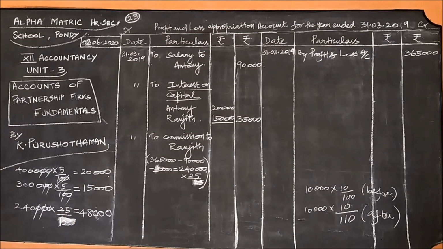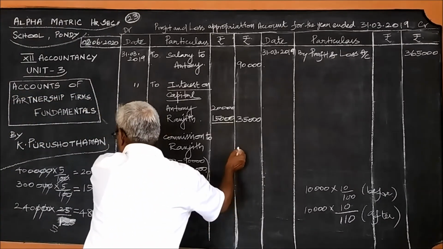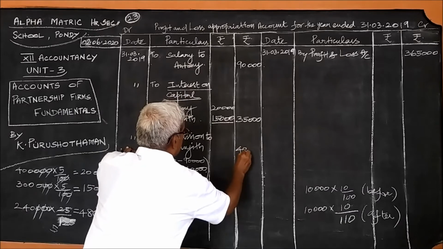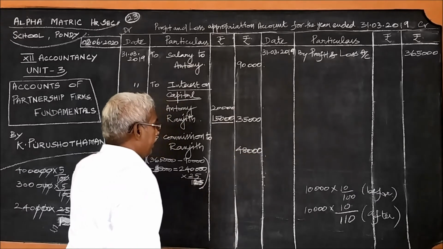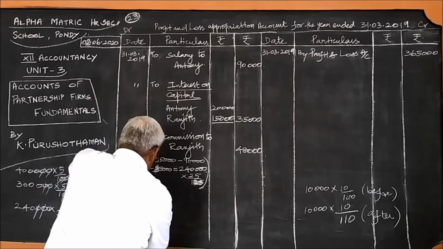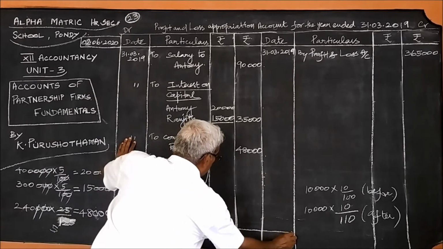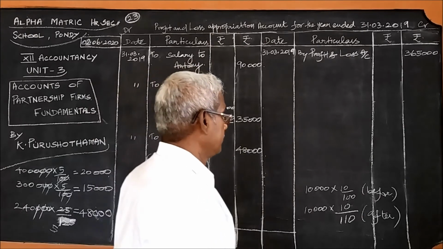It's very clear. If it is before, we can write 25 by 100. If it is after, we should write 25 by not 100; the 25 also should be added to the 100, so 125. If you simplify this by 5, you will get 48,000. So commission to Ranjit, 48,000, we can write. After writing this, what must we do? We must pass on to the profit share of the partners.